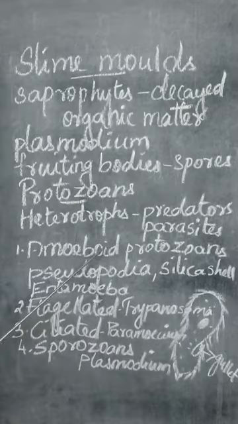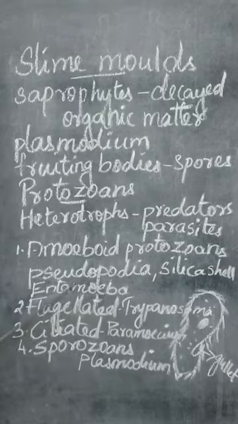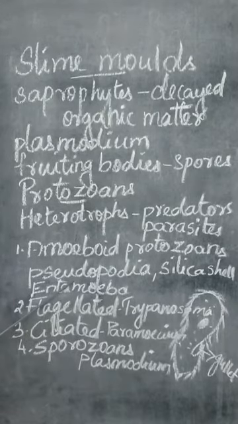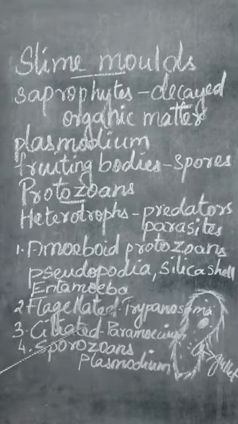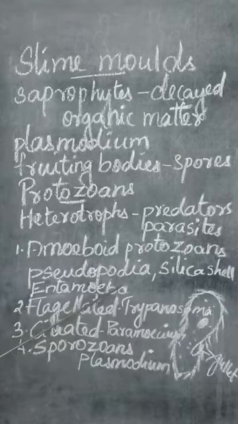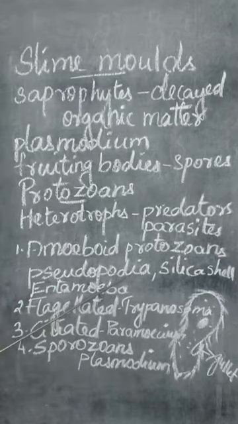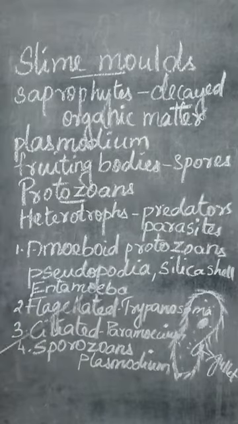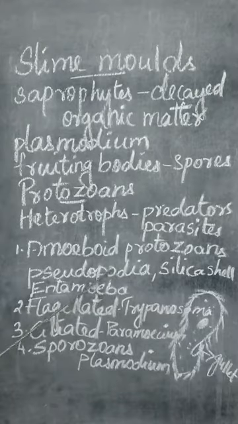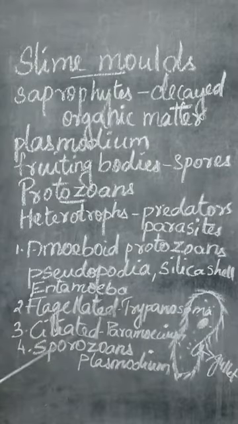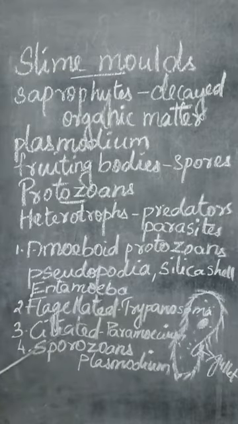Now, this amoeba moves around by producing pseudopodia. Now, what is pseudopodia? Pseudo means false, and poda means feet or leg. So pseudopodia means false legs. What do you mean by that false leg? They will not produce a leg, but their cytoplasm will extend, along with the membrane, and that will act like a foot. That's why it is said to be pseudopodia.